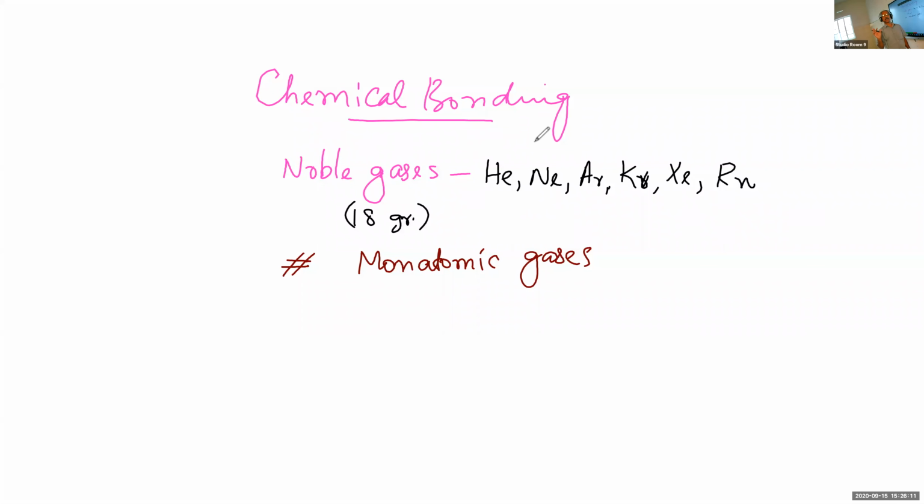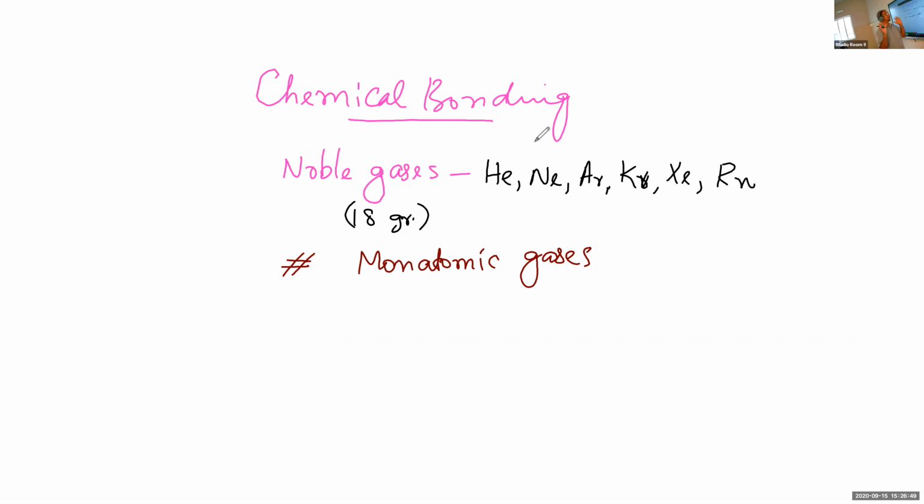Three atoms of oxygen are there in ozone, O3. You take water, H2O. There are two hydrogen atoms and one oxygen atom, they are combining together. So the molecules and atoms are different. But that is not the case with the noble gases. In the noble gases, they exist as monatomic gases. There is only one atom in its molecule. Or in other words, we can say atom and molecule both are the same for noble gases.